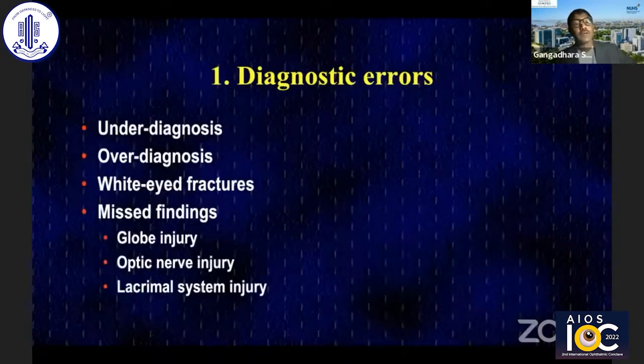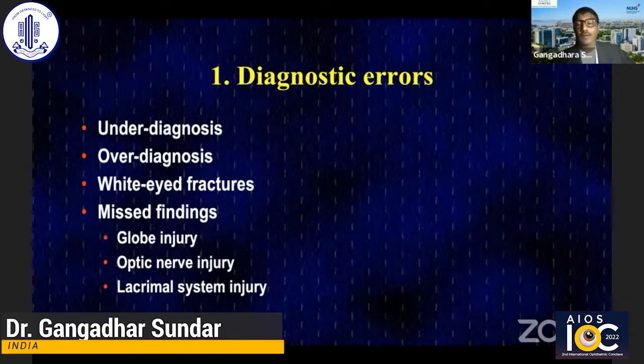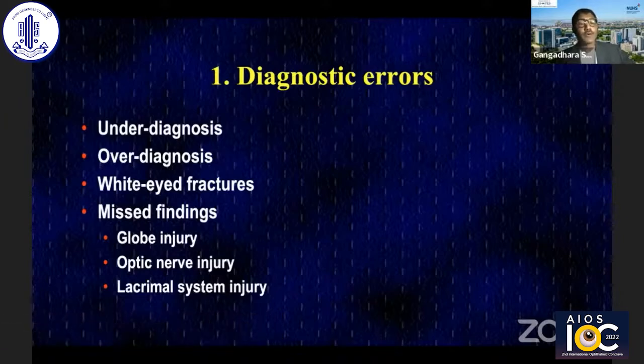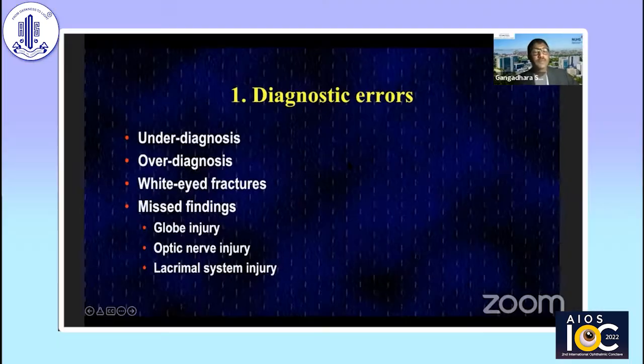First, about diagnosis: you can both underdiagnose and, like Dr. Allen mentioned, overdiagnose these fractures, so keep an extremely low threshold for intervention. He already touched upon the concept of white-eyed fractures, and I completely agree with him. It's not just a matter of what you see in children. Even young adults in their 20s can have white-eyed fractures. I would not just call it a blowout fracture; sometimes these are trapdoor fractures, but not typical blowout fractures.